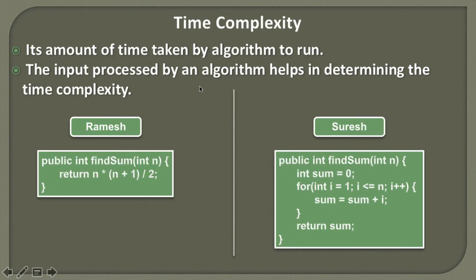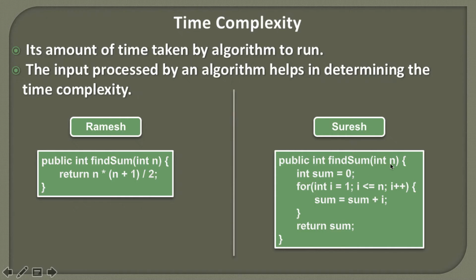In our previous example, we have these two programmers, Ramesh and Suresh, who have written these two algorithms. The input is the same for both algorithms, but Ramesh is calculating the sum of the first n natural numbers using the mathematical formula, directly putting the values inside the formula and returning the sum of the first n natural numbers.